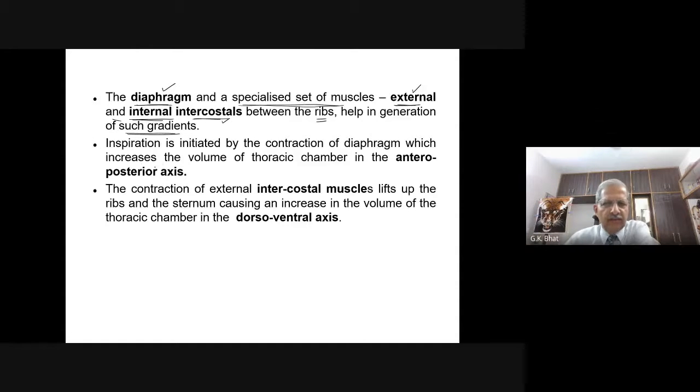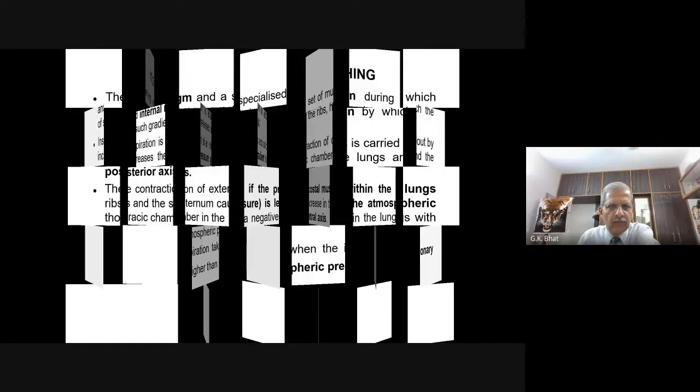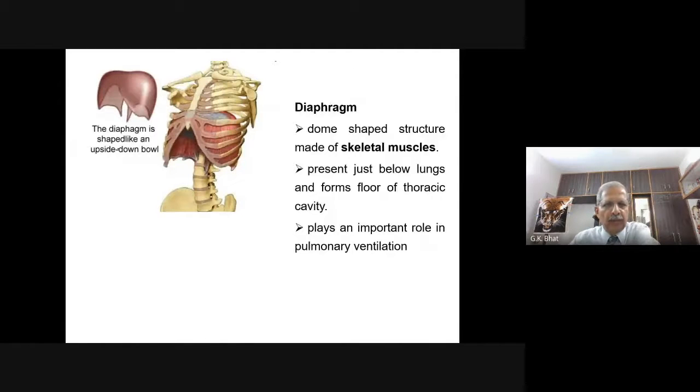Inspiration is initiated by the contraction of the diaphragm, which increases the volume of the thoracic chamber in the antero-posterior axis. This is important. So, here, antero-posterior axis, what happens? This contraction of the diaphragm, there is a dome-shaped diaphragm. This is what you have, a dome-shaped diaphragm.